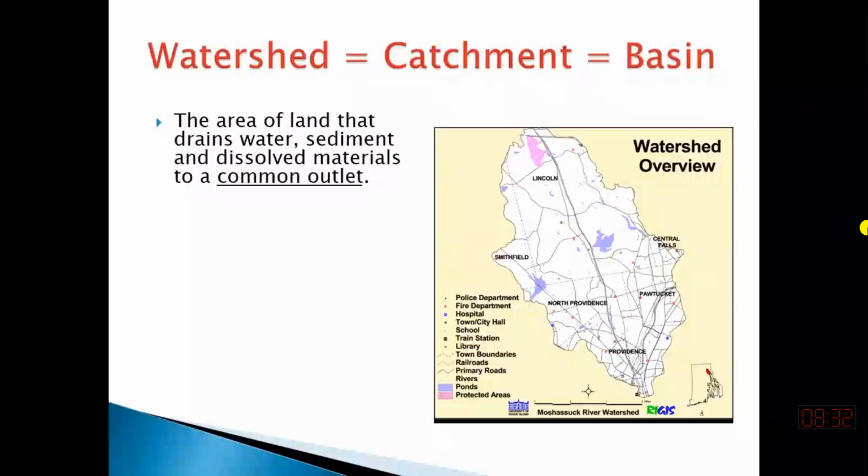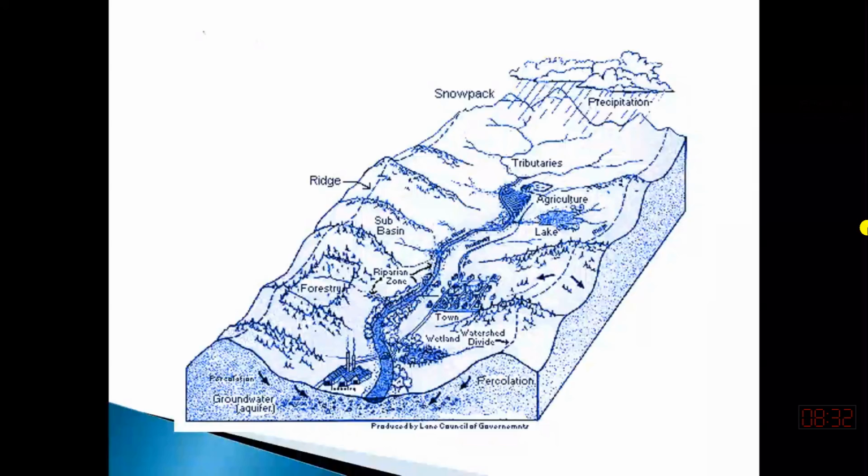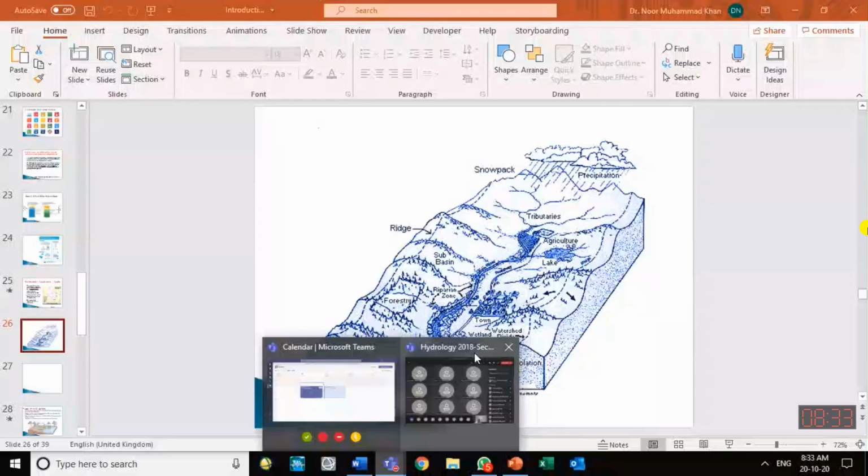They are separated by the watershed boundaries, and their size do change from place to place, and we mention them in area units. Within a watershed, we can have many sub-watersheds, and a big watershed which is draining water to ocean or permanent water bodies, usually we call that watershed as a basin. ये बात भी नोट कर लें.